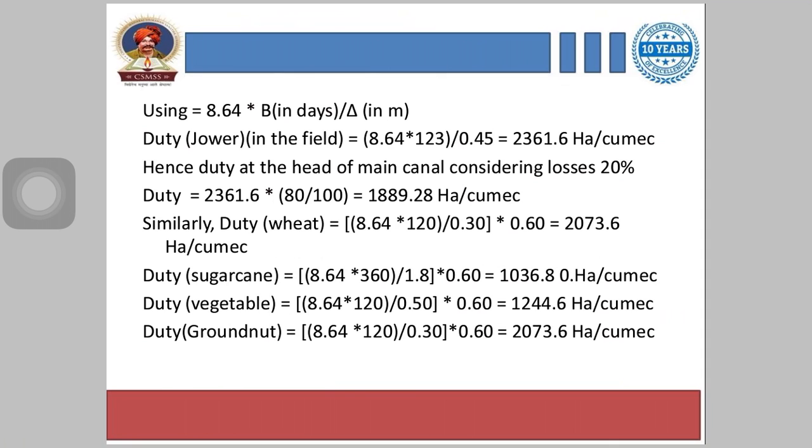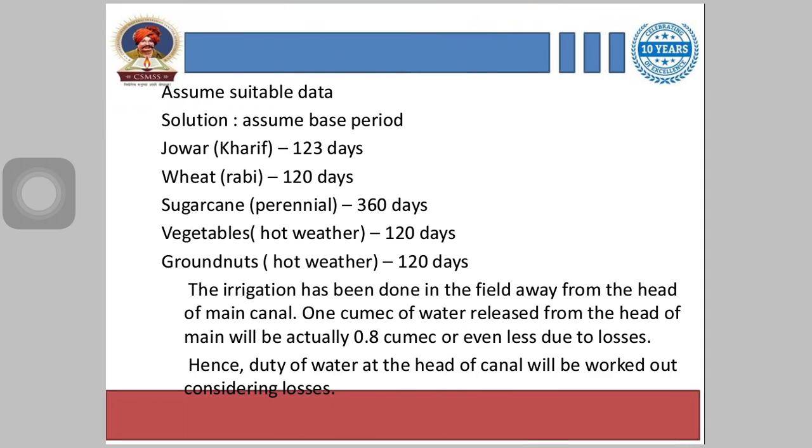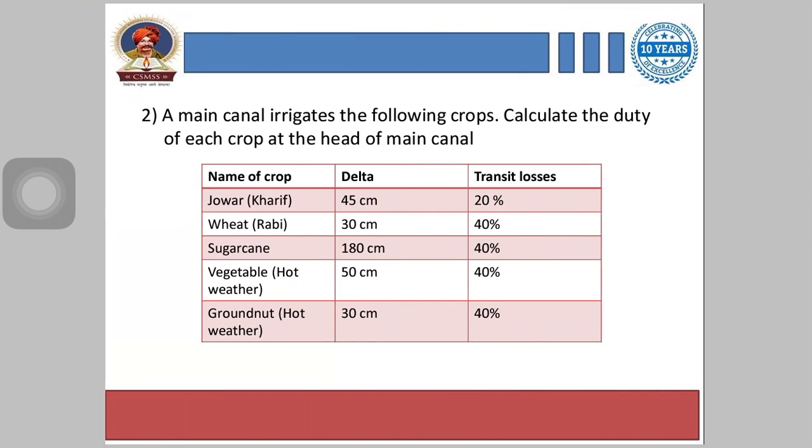Similarly, duty for wheat is calculated and the values are substituted. 8.64 into 120 divided by 0.30 into 0.60 is equal to 2073.6 hectare per cumec. So why do we take here 0.60?